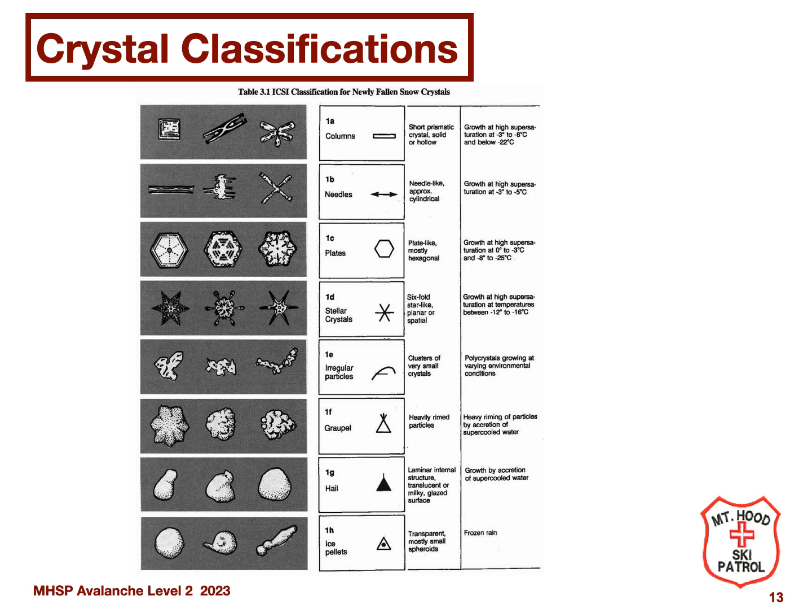So why do we care about these crystal forms? Well, different crystal forms have differing degrees of stability in the snowpack. Dendrites and stellar forms, for example, typically degrade into rounded grains that bond well in the snowpack and increase stability. We will discuss this in more detail in the snow science modules.